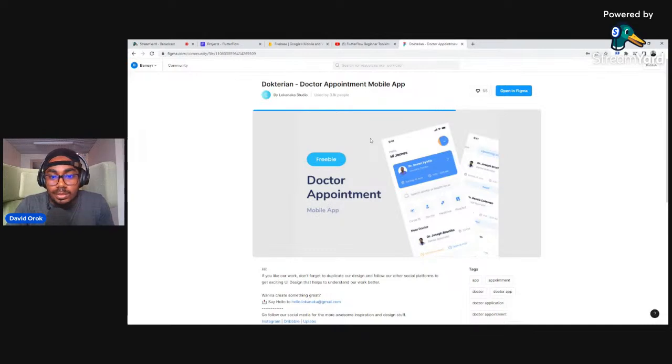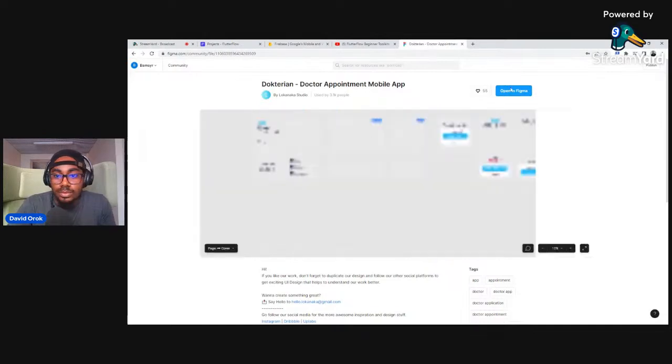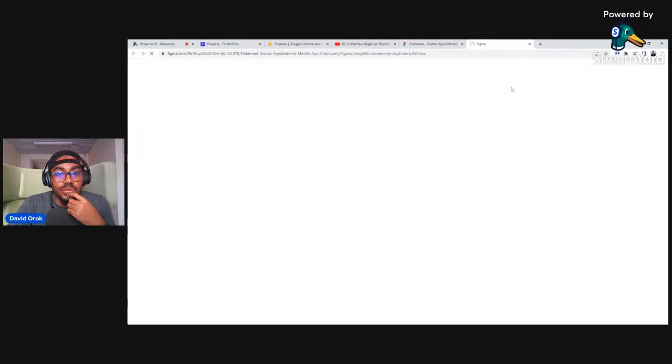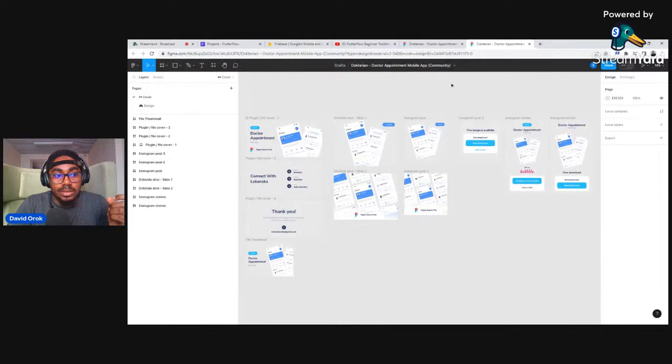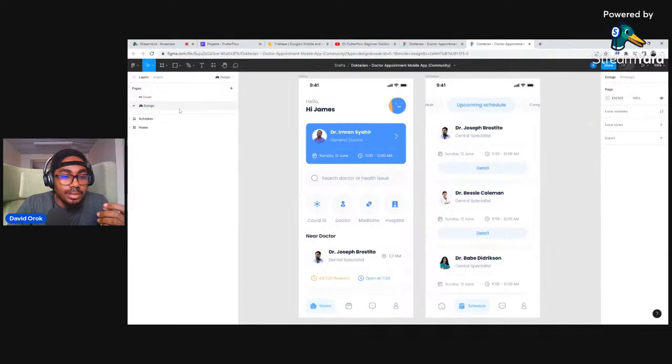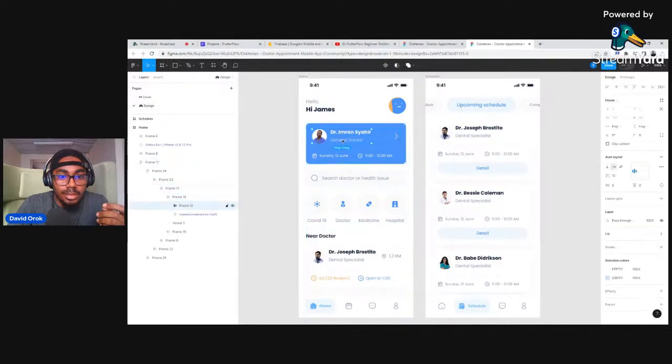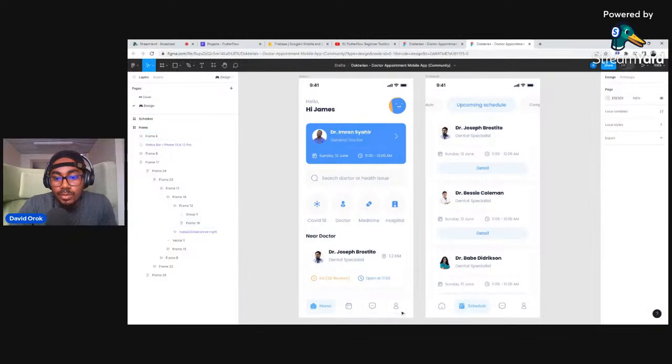Okay, so let me open this in Figma. I just want to see whether it has the real designs, not just pictures, right? The other one had just pictures. Okay, I think this one is pretty good. Let's see. Design. Okay, yes, this is the real design. Okay, good. So I will try to do some things and show you guys.